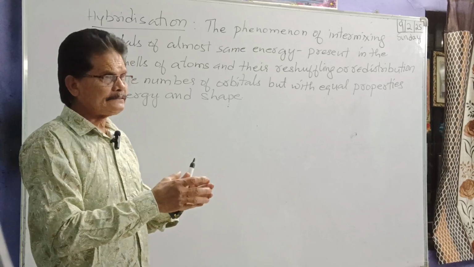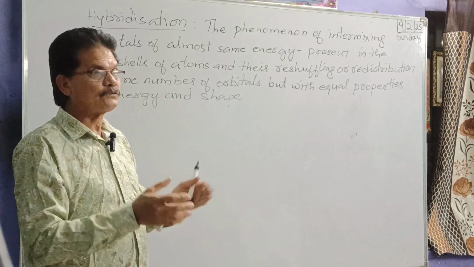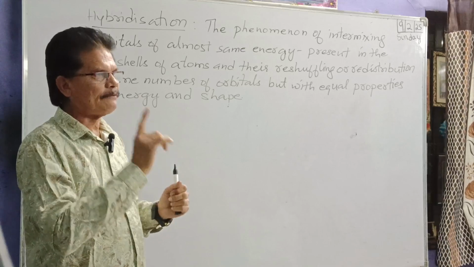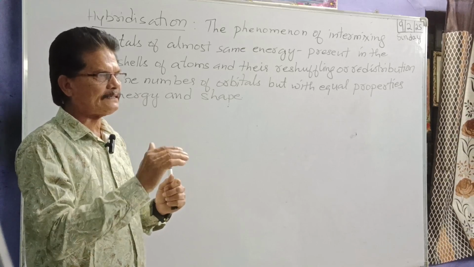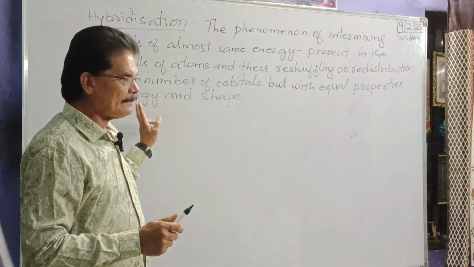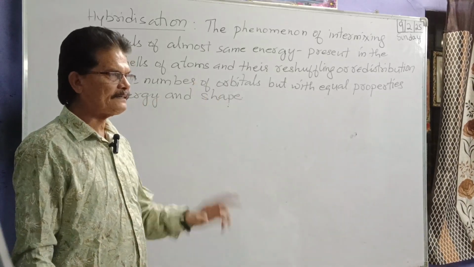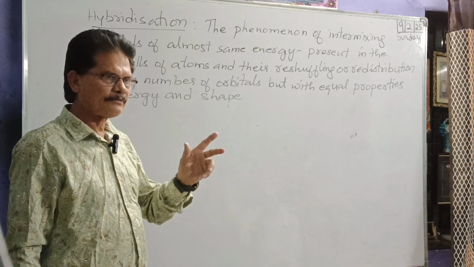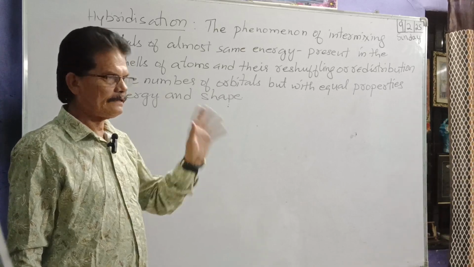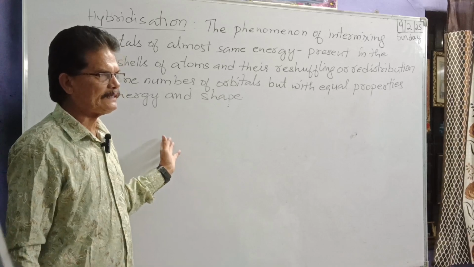After that, we are getting the same number of new orbitals, and those new orbitals are called hybrid orbitals. And what are their properties? They will have the same energy and same shape. The hybrids will have the same shape and same energies. Okay. Now we can explain this with an example.